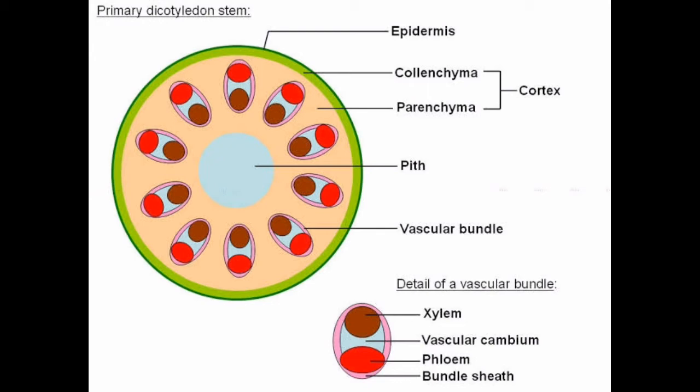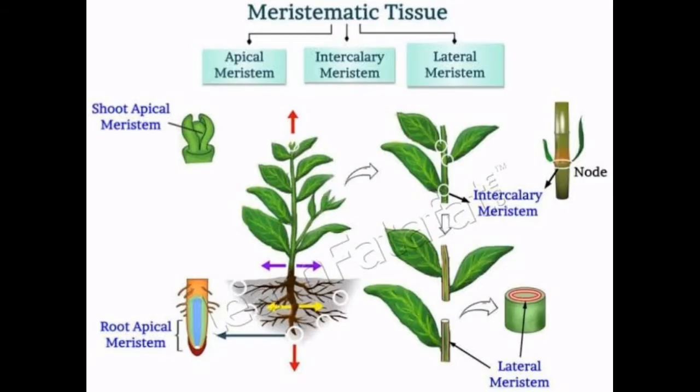So see this picture, this is the picture of the stem of a plant. This is the transverse section of the stem of a plant. So based on this diagram, today we are going to learn about different types of tissues of plants, that is meristematic tissue, epithelial tissue, vascular tissue and ground tissue. So let us start. The first one is meristematic tissue. So what is meristematic tissue?